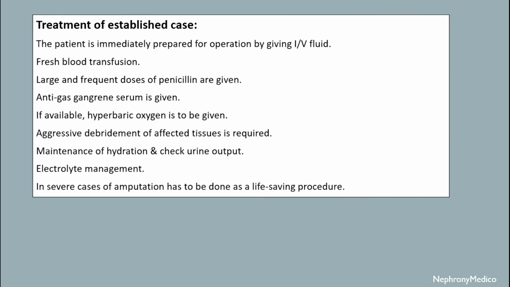Treatment of this established case: the patient is immediately prepared for operation by giving intravenous fluid, fresh blood transfusion, large and frequent doses of penicillin, anti-gas gangrene serum. If available, hyperbaric oxygen can be given. Aggressive debridement of the affected tissue is required, and maintenance of hydration and check on urine output, electrolyte management. In case of severe disease, amputation has to be done as a life-saving procedure.